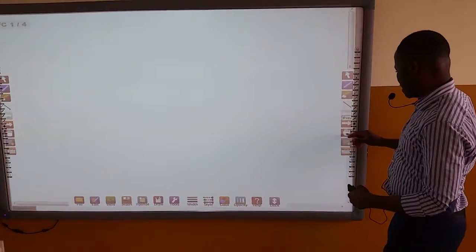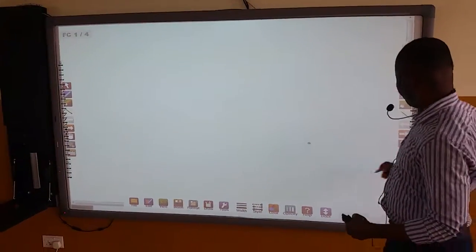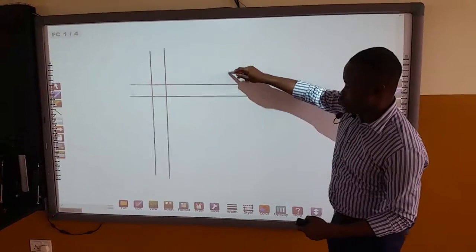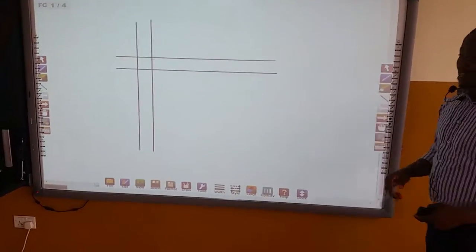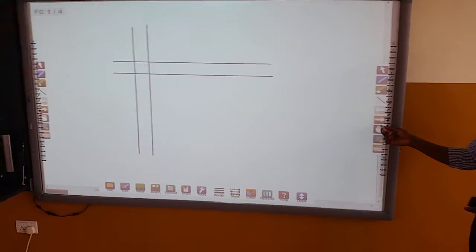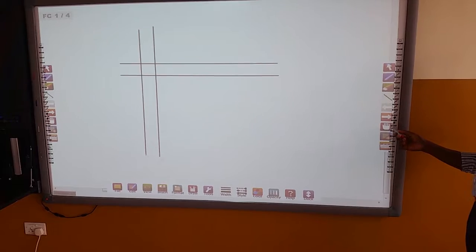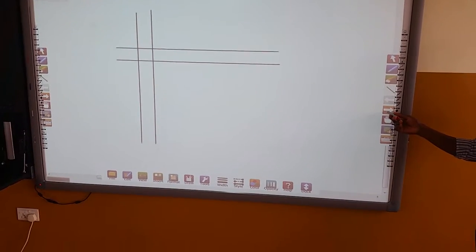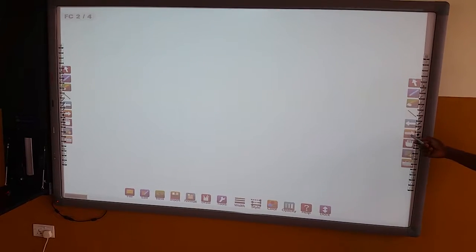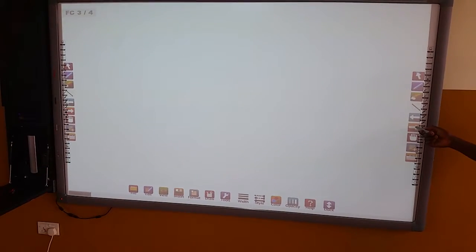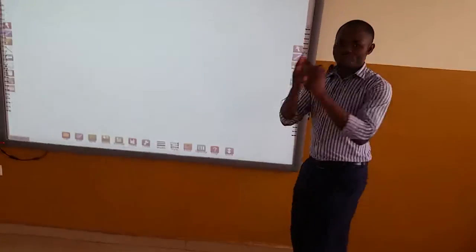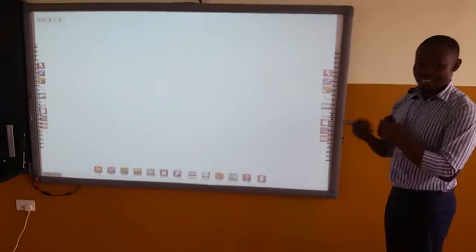So that is it. In fact, we are supposed to see what we did at the first page. Yes. So that is the first page. Now we can go through the pages using the next button. When we click on that, it goes to page 2, page 3, and our final page 4. So it is very, very simple working with the interactive board.